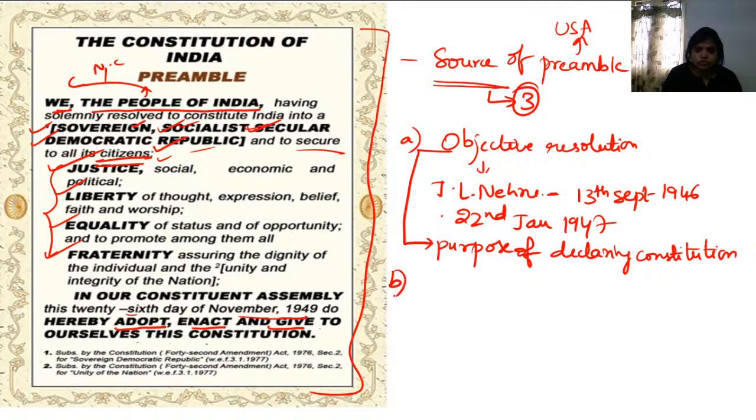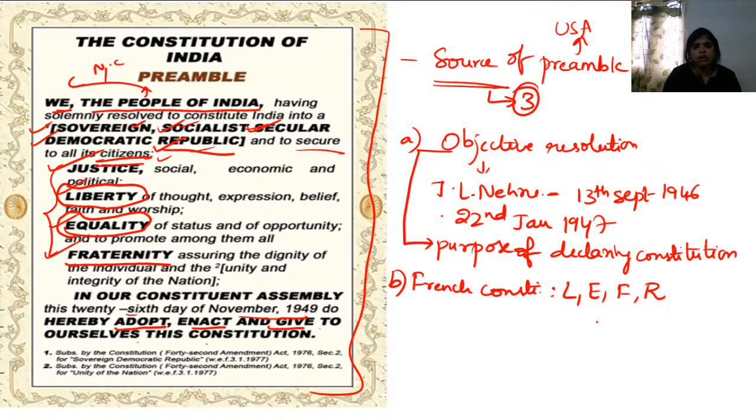The second major source for the preamble is the French constitution, because in the French constitution only we have the words liberty, equality, and fraternity, and the word republic here is also borrowed from the French Constitution. So what has been taken from French is liberty, equality, fraternity, and republic. These four concepts have been borrowed from the French Constitution.